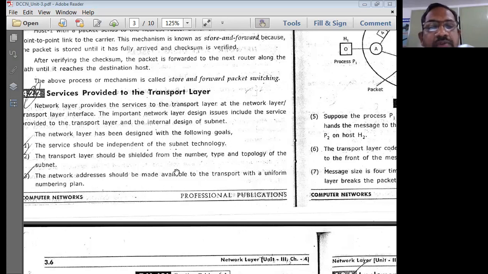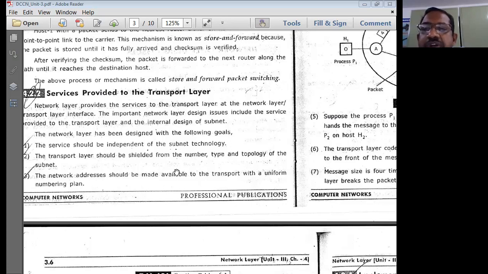In connection oriented service, the network layer doesn't bother about the topology of the subnetwork, the type of underlying network used, or the number of subnetworks. These are handled by the network layer itself. There will be a difference in the utilization of the transport layer or network layer based on the type of service involved in the communication.